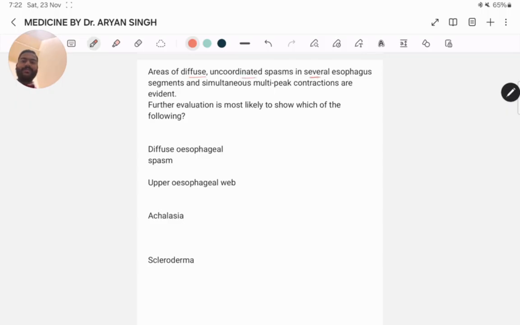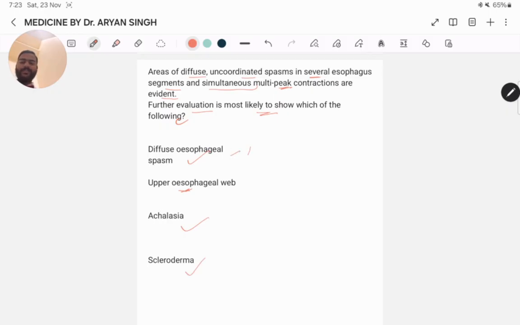Spasm in several esophageal segments and simultaneous multi-peak contraction are evident. Further evaluation is most likely to show which of the following: diffuse esophageal spasm, upper esophageal web, achalasia, or scleroderma?